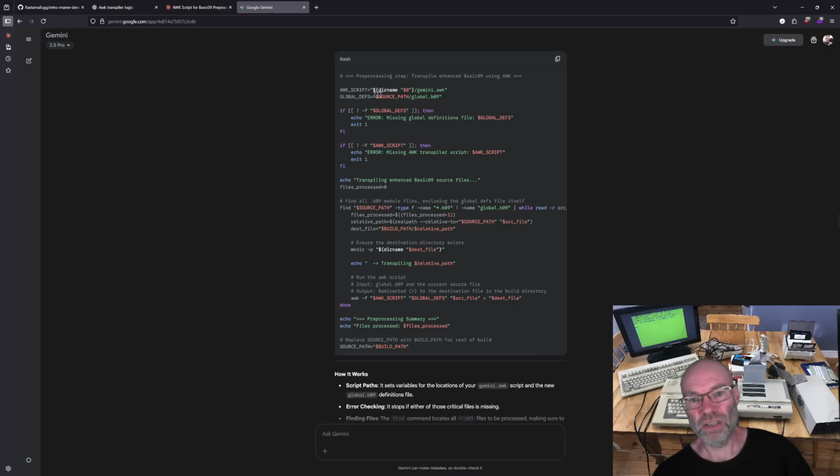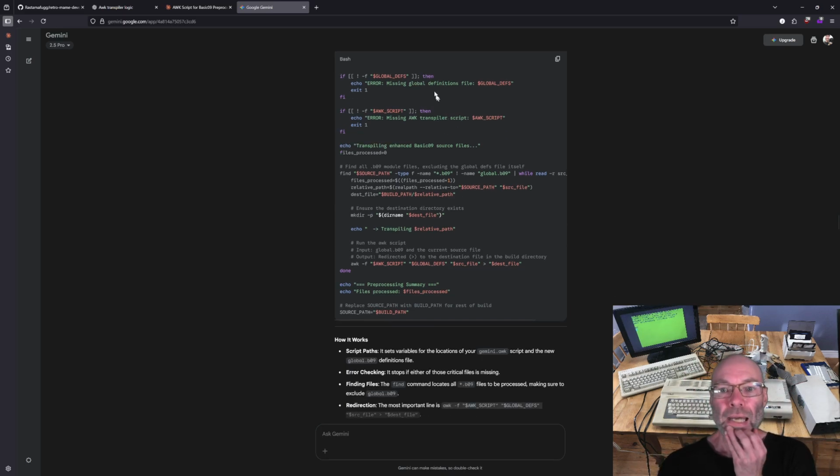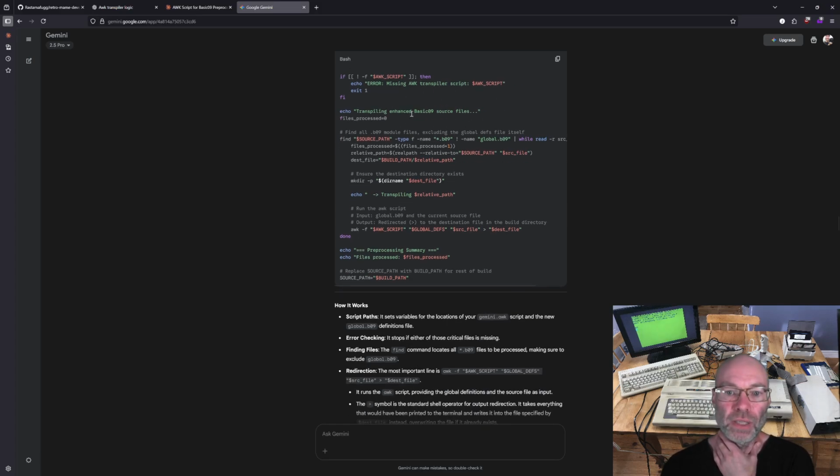This defines a variable for the location of the Gemini awk file, and creates another variable for global defs, which points to the global.b09 file in the source path. It errors out if it can't find that. It also errors out if it can't find the awk script, and then it does the transpilation.